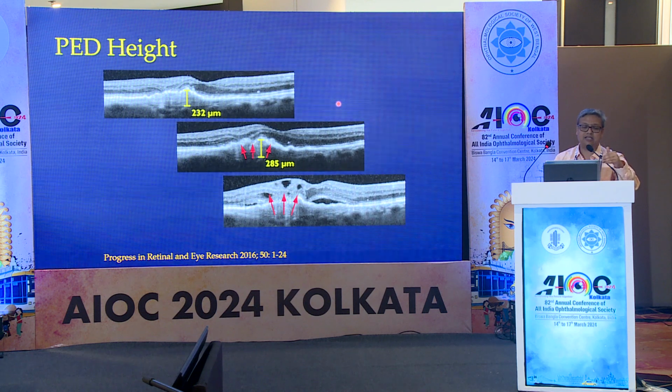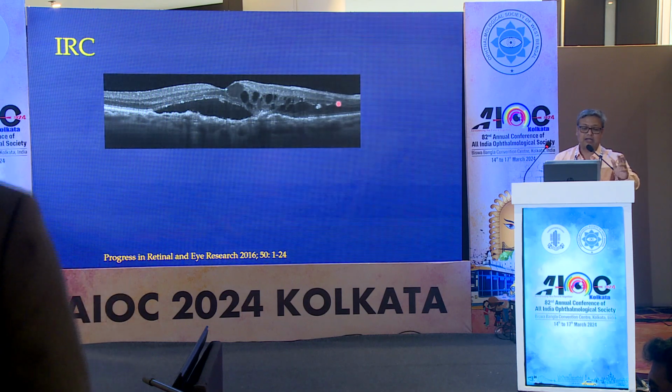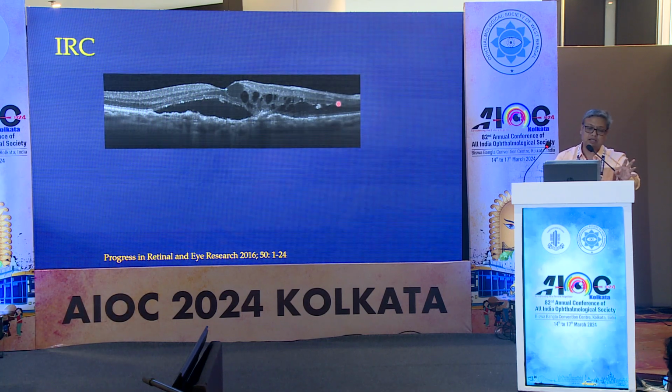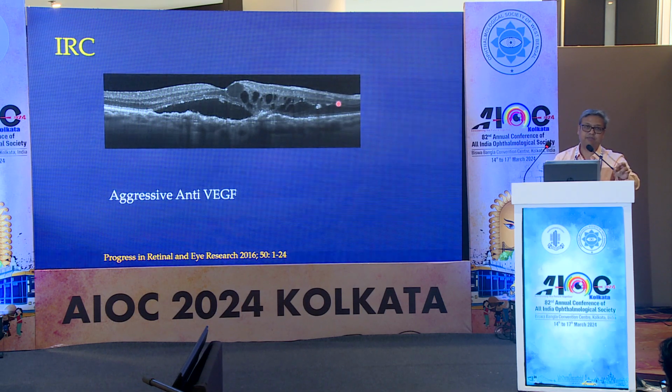In these cases, we need to do OCT angiography in order to visualize the membrane if it is there. But we don't have to treat every membrane unless they present with structural B scan findings. Intraretinal fluid is more ominous and very difficult to treat. Here the patient needs more aggressive treatment than with only subretinal fluid.